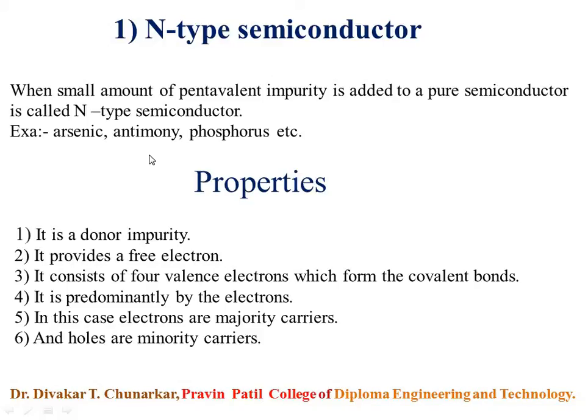In case of n-type semiconductor, electrons are majority carriers and holes are minority carriers. In the crystal diagram, there are impure atoms, so it consists of holes. Holes mean positive, and electrons mean negative.